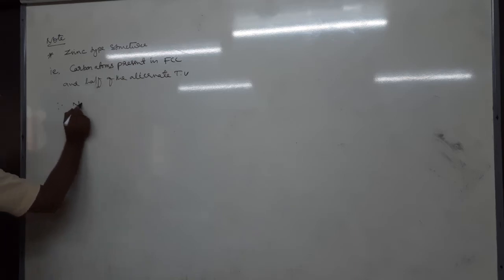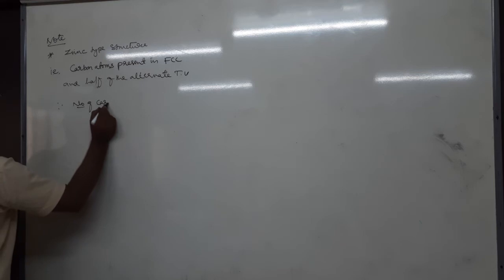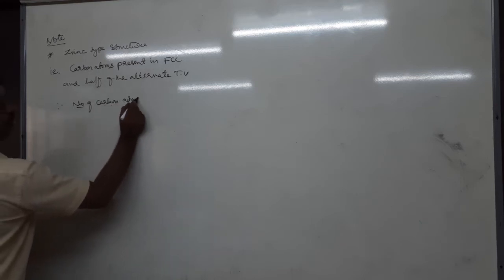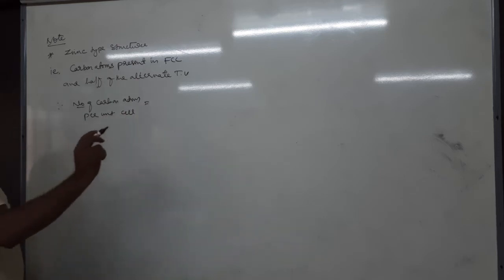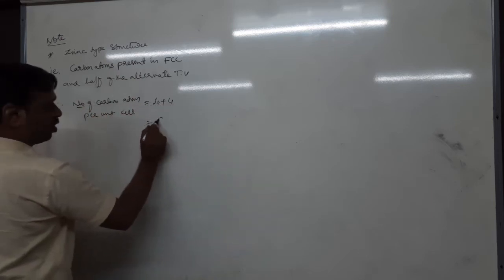So now I want the number of carbon atoms per unit cell. How many? There are how many in FCC? Okay, 4. And alternate tetrahedral is also 4. Total 8. Answer is 8. The number of particles per unit cell in diamond is 8. It has zinc blende type structure.